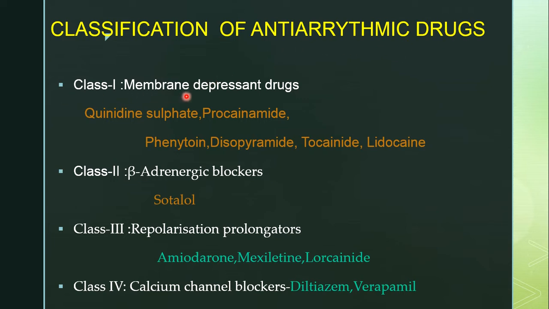First class drugs are membrane depressant drugs. Second class drugs are beta adrenergic blockers. Third class drugs are repolarization prolongators. Fourth class drugs are calcium channel blockers. We'll see the structures one by one.